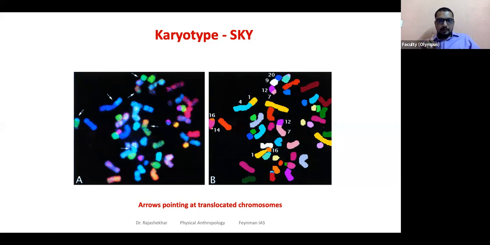Remember, this is something you need to understand. You are staining the chromosomes in such a way that all chromosomes are labeled with different colors. Let's say one chromosome is yellow, another is red, one is pink, one is purple. Do you see chromosomes are painted differently?